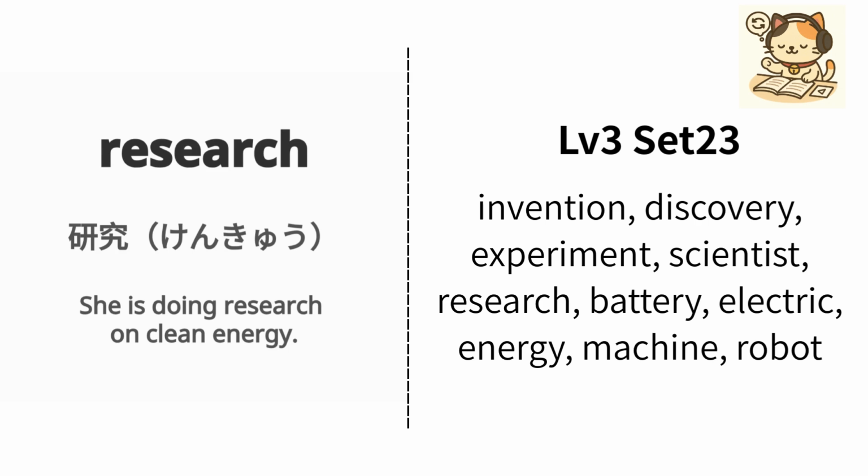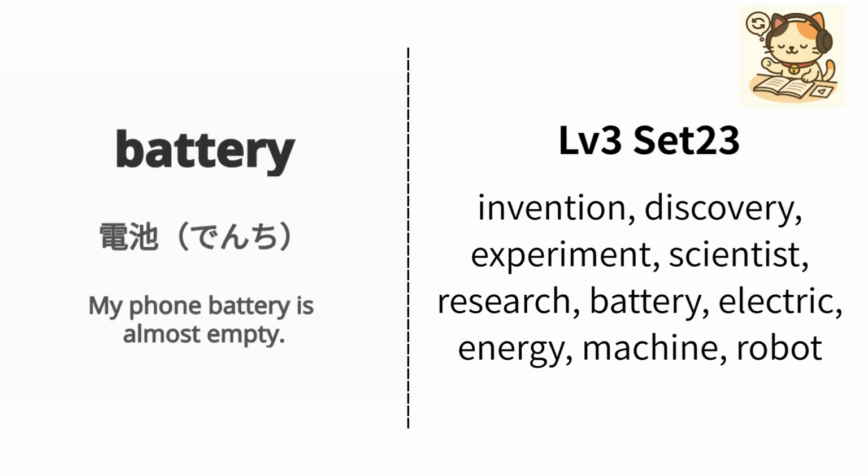English is research. Japanese is 研究. Example, she is doing research on clean energy. 彼女はクリーンエネルギーについて研究しています. Repeat, research, research.